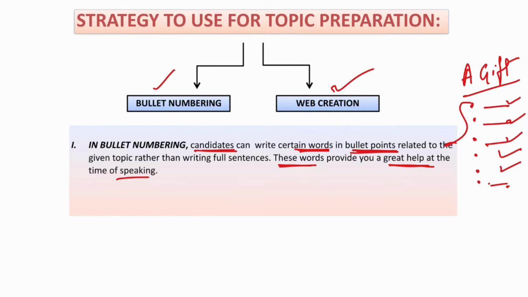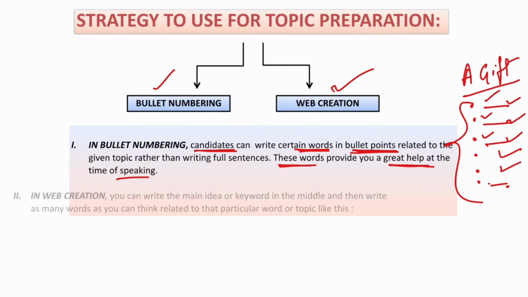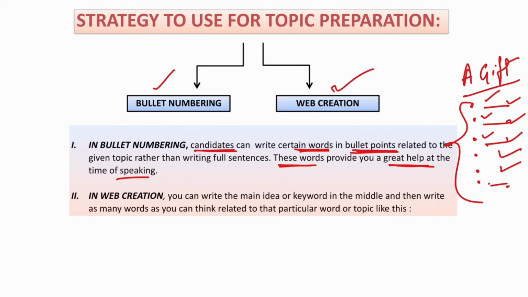When you write these points, you have to elaborate on them one by one. So it will become easy to elaborate your ideas or your topic for 2 minutes. Or if you are not comfortable writing the points in bullets, you can use the second type, that's web creation. Here also you have to write your main idea or keywords in the middle and then write as many words as you think are related to that particular word or topic. I'll show you.